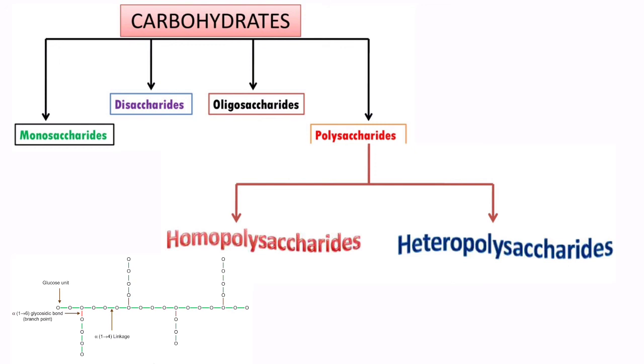Now coming to heteropolysaccharides, hetero means different. These polysaccharides contain different types of repeating sugar units. For example, take a heteropolysaccharide X that has 100 sugar units. Out of those 100 sugar units, 50 are glucose, 30 are fructose, and the remaining 20 are galactose. If such combinations are present in a polysaccharide, then that is known as a heteropolysaccharide. Examples of heteropolysaccharides are hyaluronic acid, dermatan sulfate, and chondroitin sulfate.